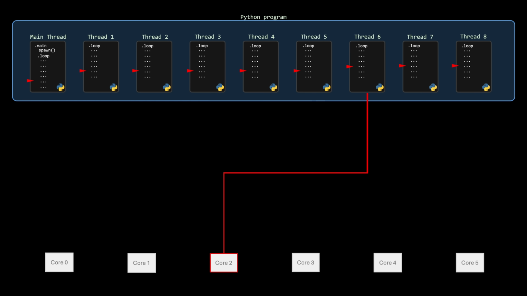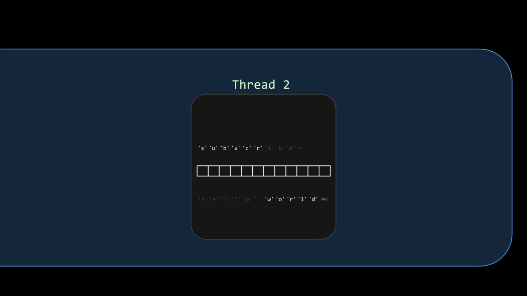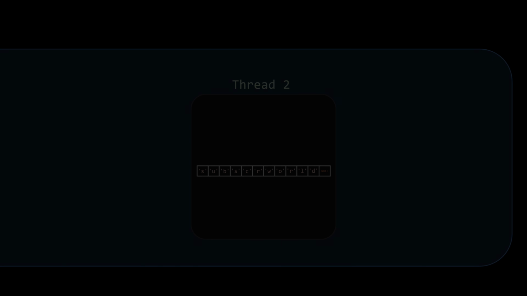It all comes down to the risks of concurrency. If two threads running concurrently share mutable data, there's a chance they might try to read from and write to that data at the same time. Imagine two threads sharing a string. One thread is updating the string. With just the wrong timing, the other thread could access the string while the first one hasn't finished updating it yet, and as a result that thread will end up working with inconsistent data. This is known as a race condition, and we've talked about it on this channel in previous episodes.